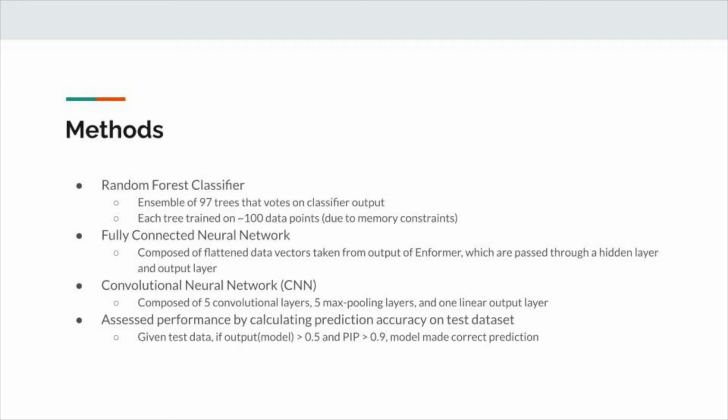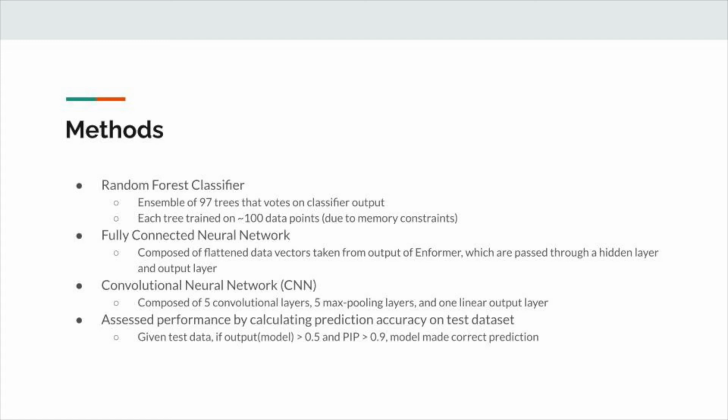For this project, we created 3 different models. Our first model is a random forest classifier, which is an ensemble of 97 trees that votes on the classifier's output. Each tree is trained on around 100 data points. Our second model is a fully connected neural network, which is composed of flattened data vectors taken from Enformer predictions. These vectors are then passed through a hidden layer and an output layer. Lastly, we created a convolutional neural network that's composed of 5 convolutional layers, 5 max pooling layers, and 1 linear output layer.